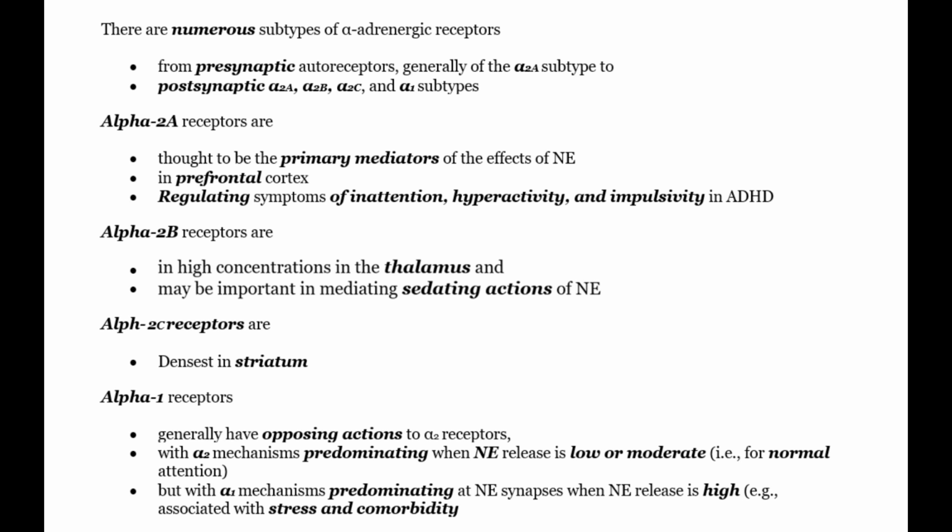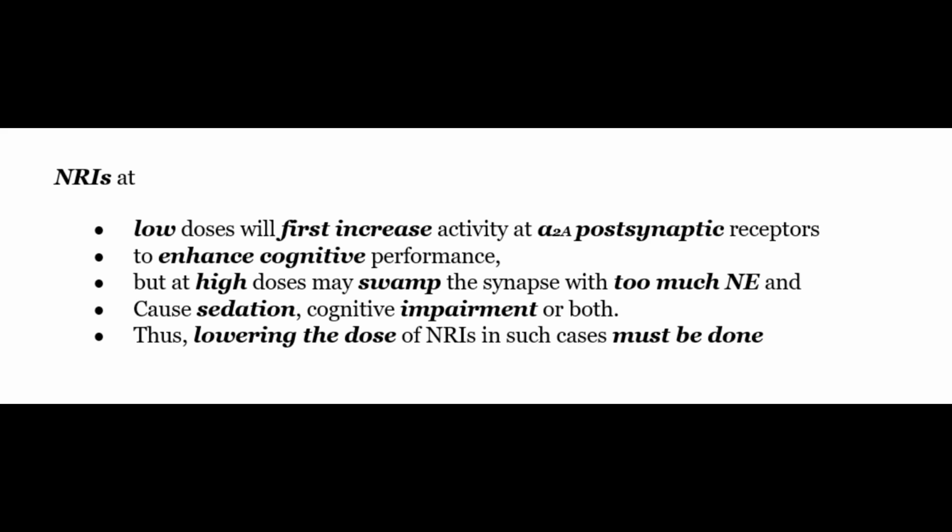Alpha-1 receptors generally have opposing actions to alpha-2 receptors, with alpha-2 mechanism predominating when NE release is low or moderate, that is for normal attention, but with alpha-1 mechanism predominating when NE release is high, that is when associated with stress or comorbidities. NRI at low doses will first increase activity at alpha-2A postsynaptic receptors to enhance cognitive performance, but at high doses may swarm the synapse with too much NE and cause sedation or cognitive impairment or both. Thus, lowering the dose of NRIs in such cases must be done.